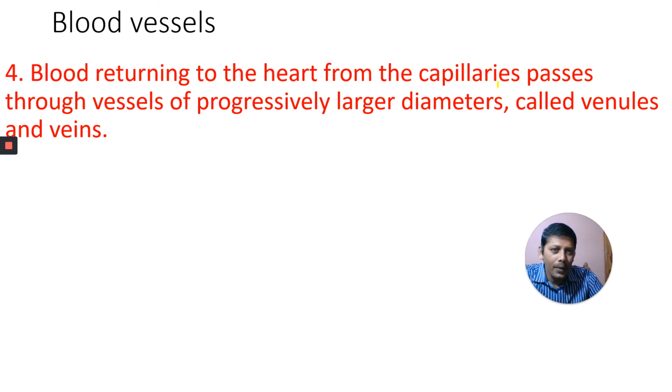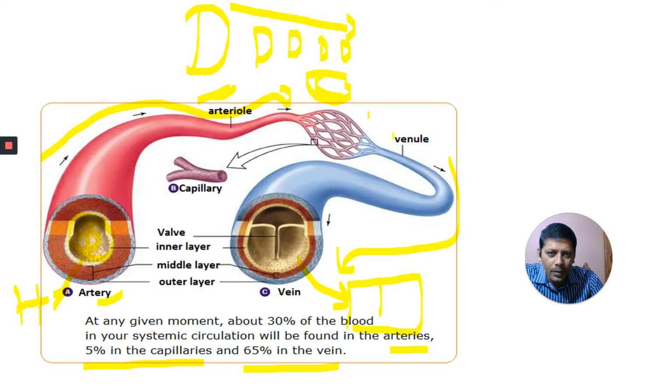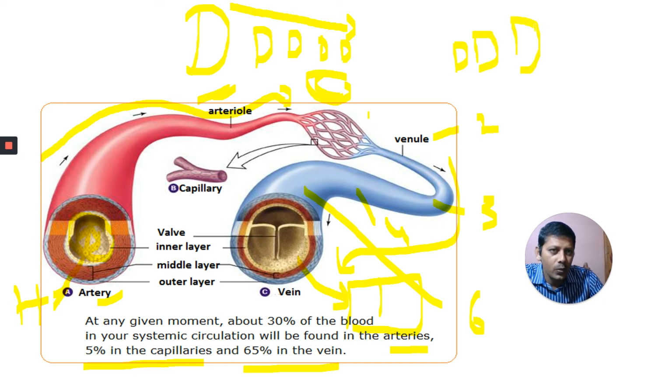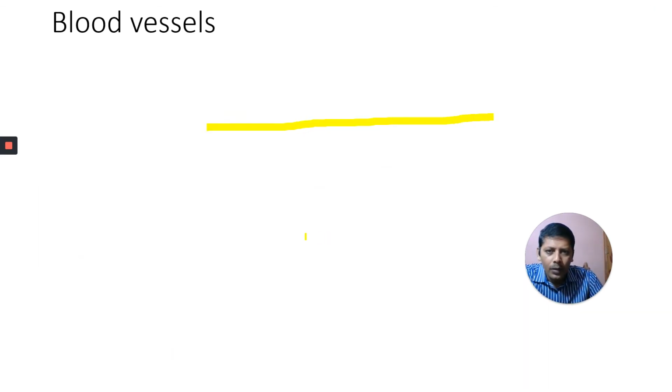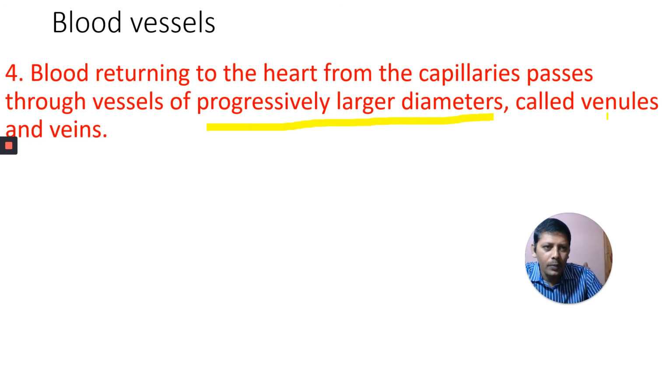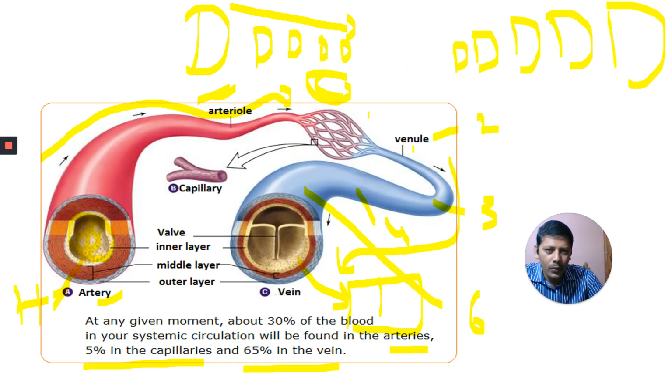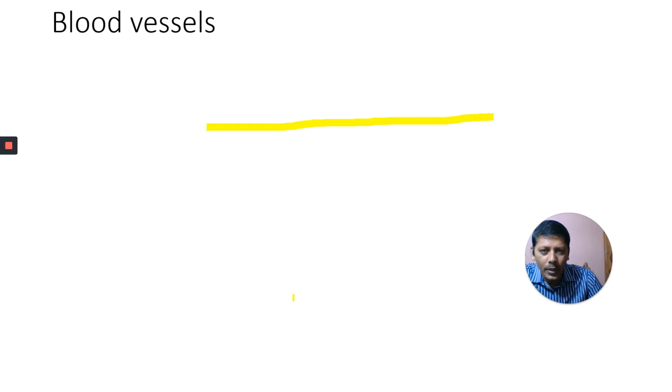Blood returning to the heart from the capillaries passes through vessels of progressively larger diameter. Observe here, the diameter of the venule, for example, is 2. Here the diameter is 3, here 4, here 6. The diameter is gradually increasing, progressively. What do we call this one? Venule. The diameter of the venule is smaller than the diameter of the vein.